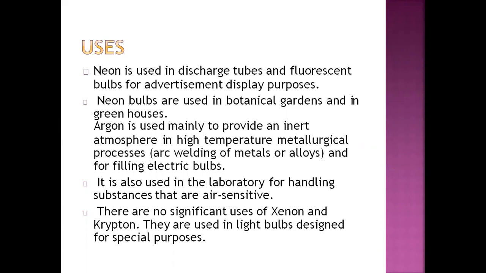So the majorly used noble gases among all the elements of this group are helium, neon, and argon. They are widely used for many purposes, to perform different experiments or to make different items for daily use.